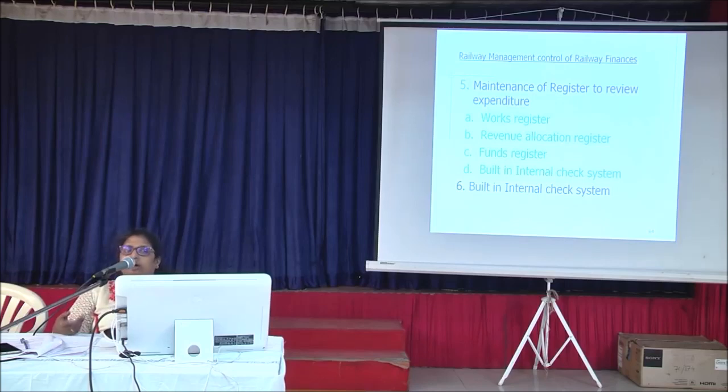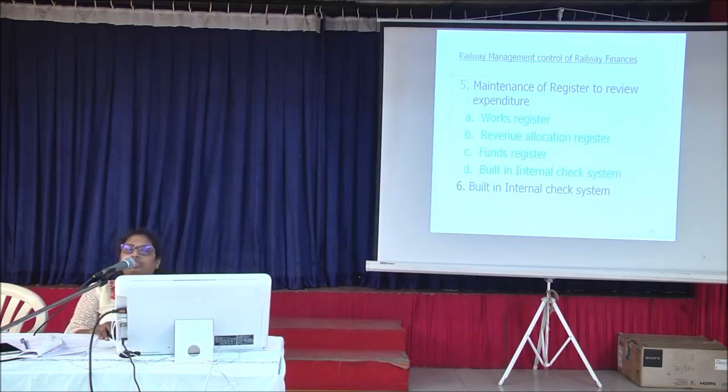You can say now the works register is also maintained in IRPCM, where the actual expenditure and the financial progress are shown. When it is approved, it will show where it has been approved. After that, when the work is under the NIT, brief note, everything, the various stages will get reflected over there in the IRPCM.